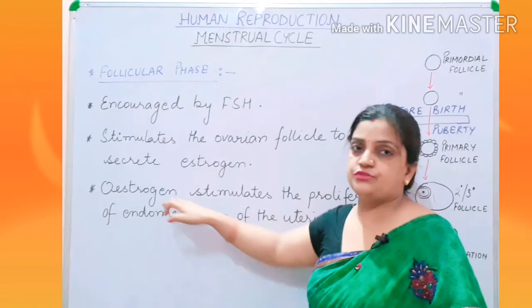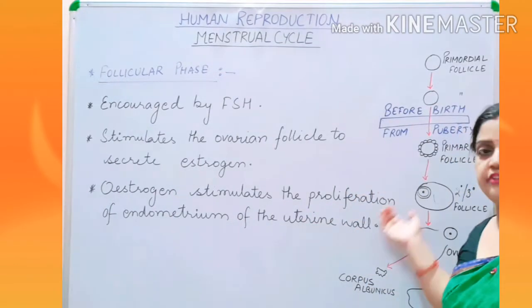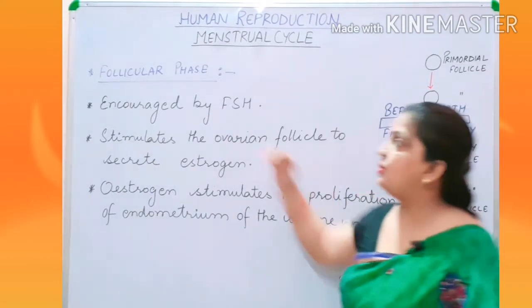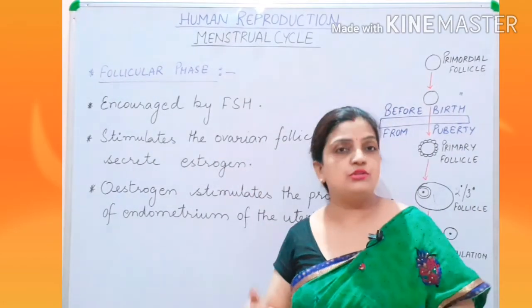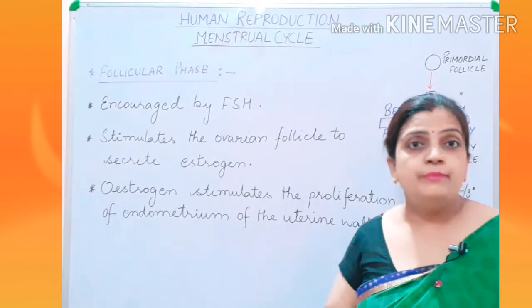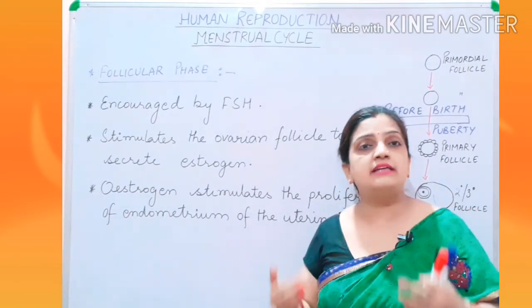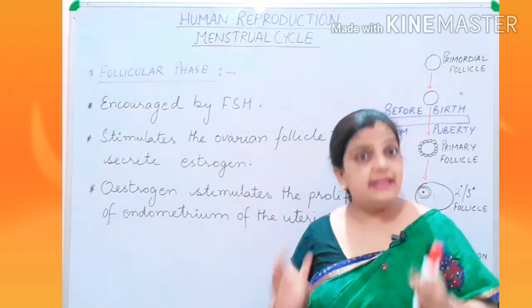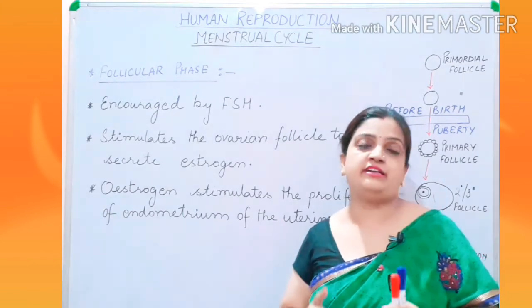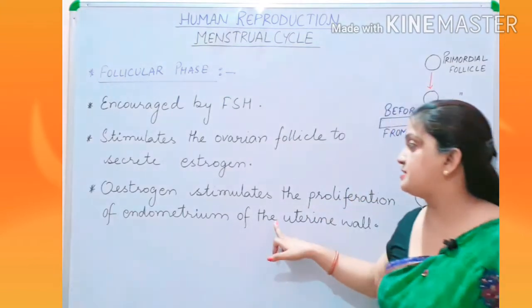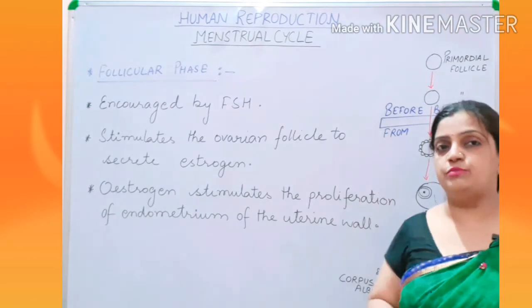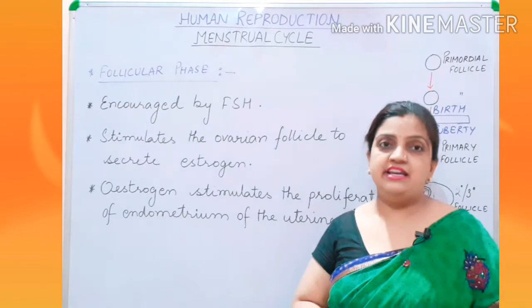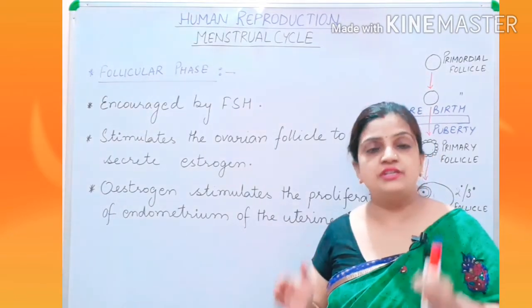Now this estrogen will stimulate the proliferation of the endometrium of the uterine wall. I told you that the follicular phase is also called the proliferative phase, because the follicles are getting developed into primary, secondary, tertiary and Graafian follicles. Why is it proliferative? Because the estrogen hormone secreted from the Graafian follicle supports the endometrium to become thick.